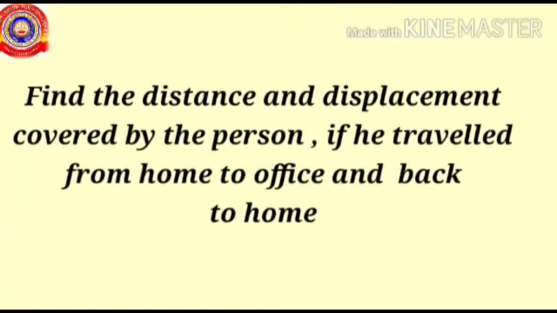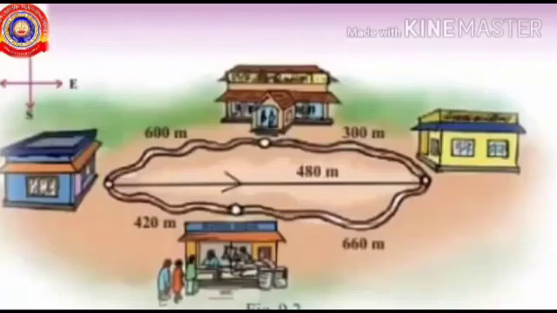So now let's find out the distance and displacement covered by the person if he travelled from home to office and back to home. We know he goes to the office through Hospital Road and returns home through the road near the ration depot. Distance is the length of total path covered.